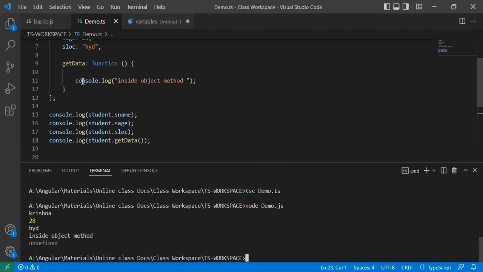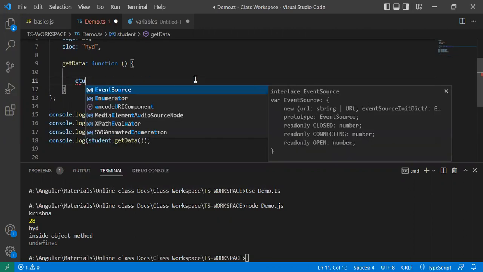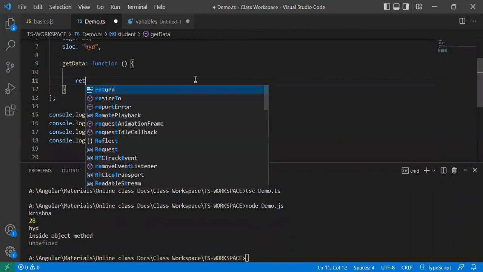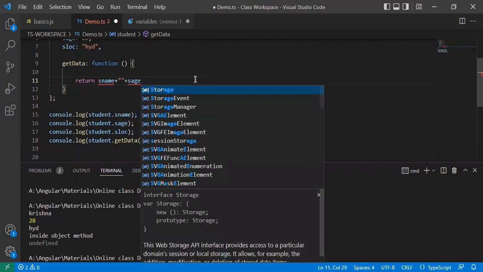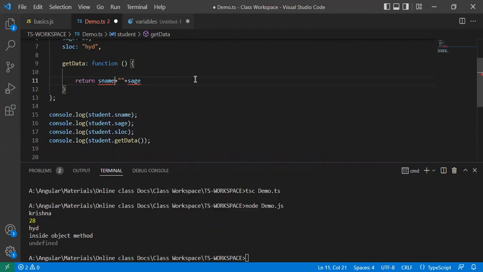Okay, now I will return some data here. What do I have to return? Yes, s name. See, there should be some errors you are getting. What is s name? What are these properties actually?